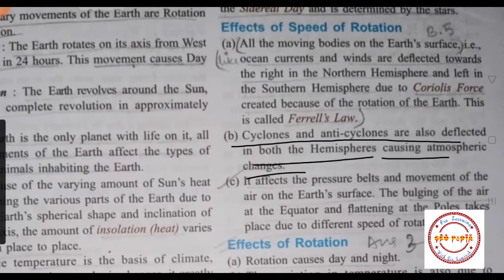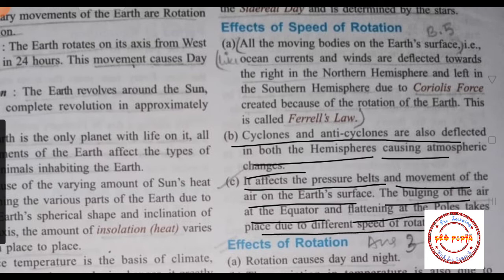Okay, students, cyclones and anticyclones also get deflected in both hemispheres. But students, remember, there will be no deflection of ocean currents, winds or anything in the equatorial region. Now see, it affects the pressure belt and the movement of the air on the Earth's surface. The bulging of the air at the equator and flattening at the poles take place due to the speed of the rotation. I don't think it needs to be explained, it is clearly written here.